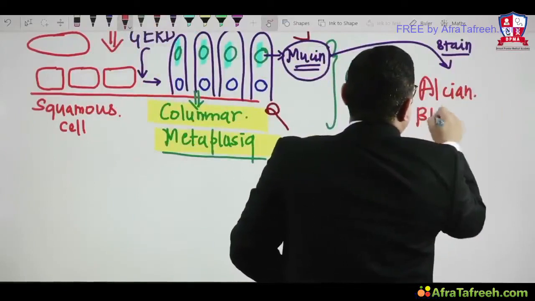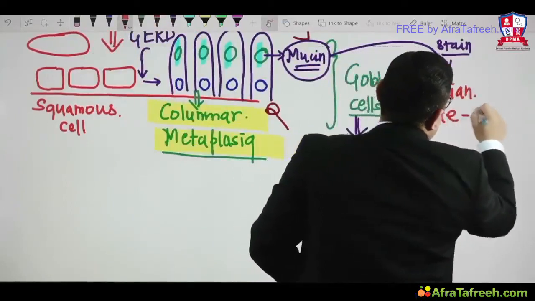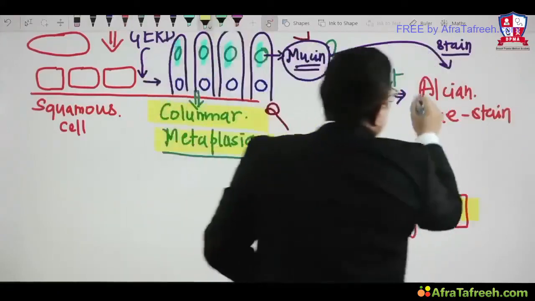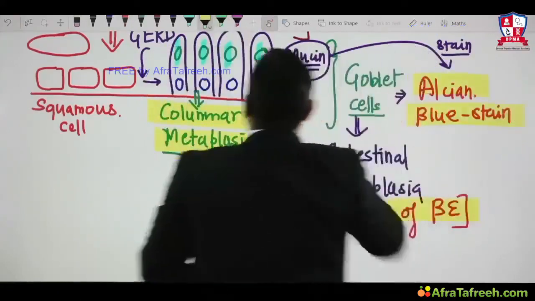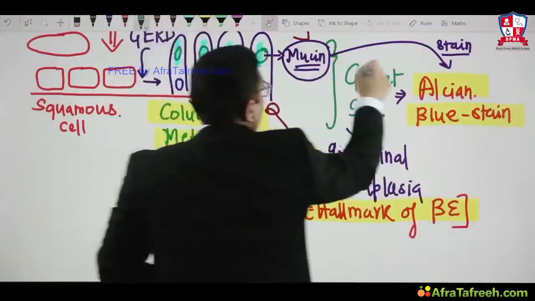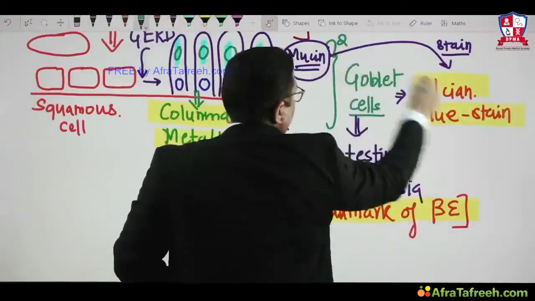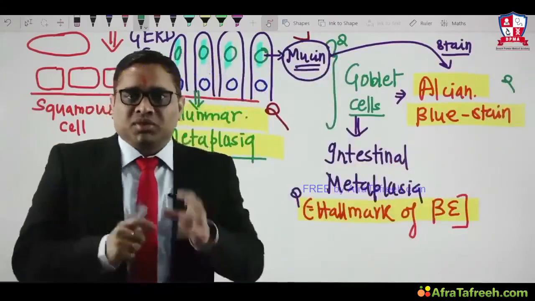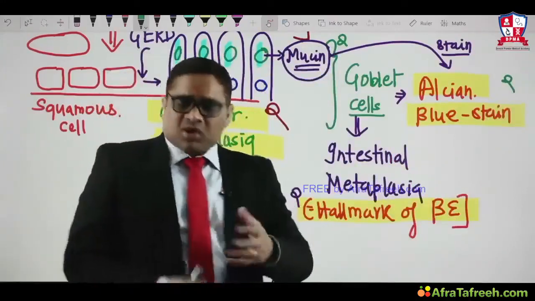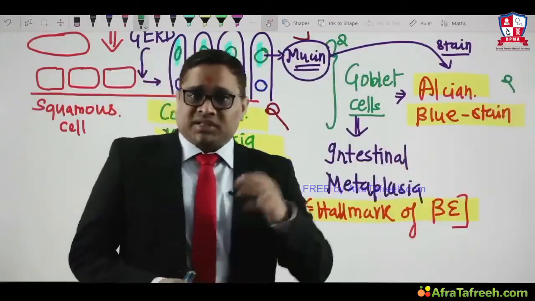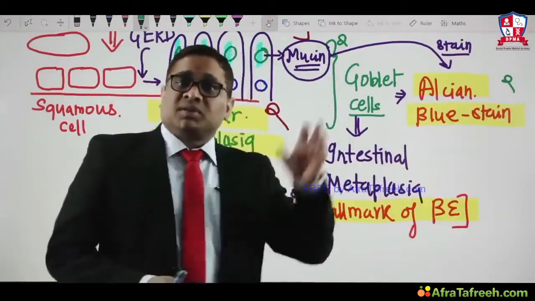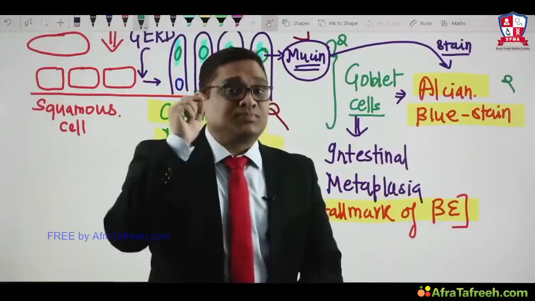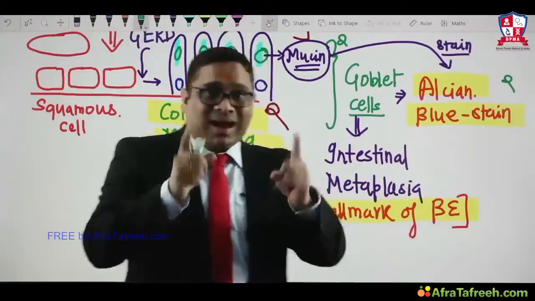So Alcian blue stain is used for staining of the mucin within the goblet cells. That was the question in AIIMS exam. How are we going to discriminate whether this goblet cell is of intestinal origin or residing in the esophagus? To discriminate that, we require a specific pH, and that is the catch point.